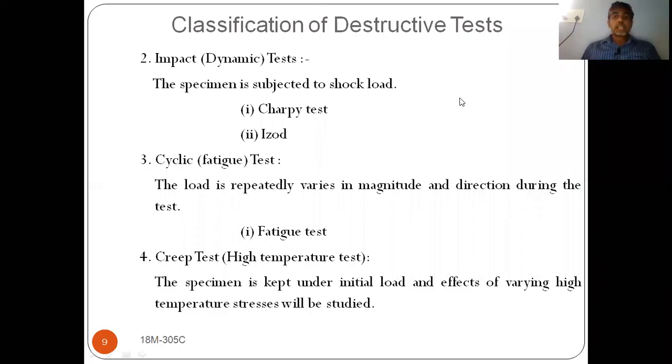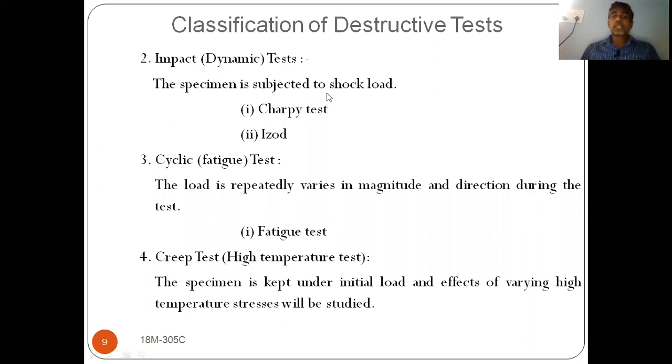The second category of destructive test is impact testing. The first one is static testing, where the load is applied gradually increasing. Here the second one is impact or dynamic testing. So what we are doing here, we are applying the load suddenly, or shock load.